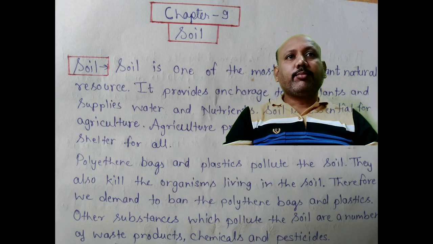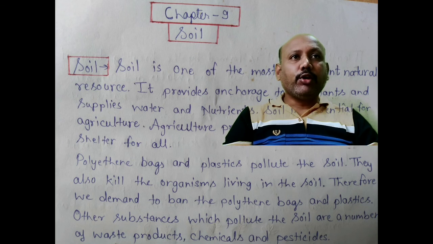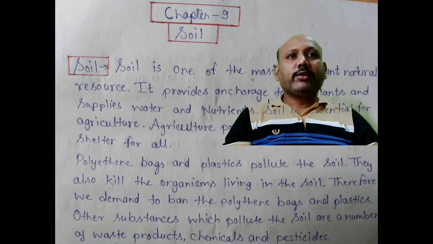Polythene bags and plastics pollute the soil. They also kill the organisms living in the soil. Therefore, we demand to ban polythene bags and plastics, and other substances which pollute the soil, such as a number of waste products, chemicals and pesticides.